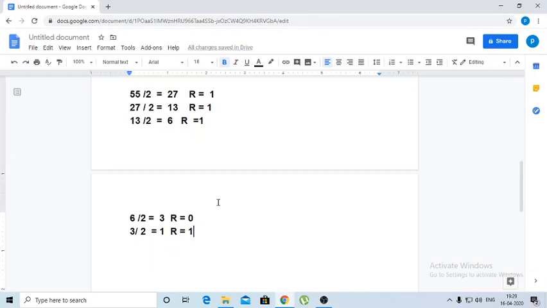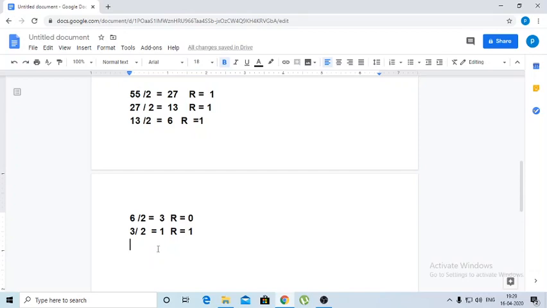Then you may get a doubt: when to stop this procedure? How far do we have to do this procedure? We have to do the division until the quotient equals 1. So we have a 1 there. The quotient equals 1. So now the procedure is finished here.